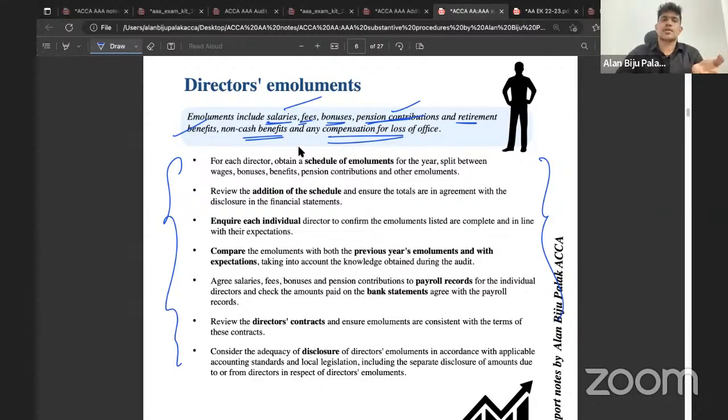Then again, on the other hand, you are getting a question to write substantive procedures in relation to directors' bonus payments.